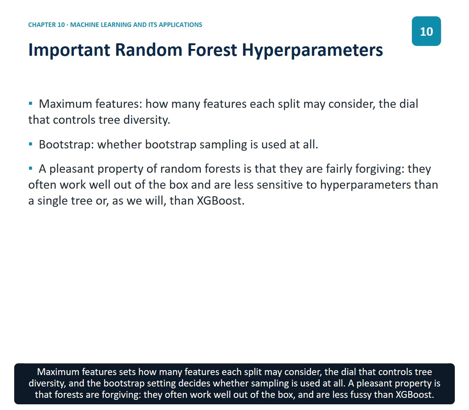Maximum features sets how many features each split may consider, the dial that controls tree diversity, and the bootstrap setting decides whether sampling is used at all. A pleasant property is that forests are forgiving. They often work well out of the box and are less fussy than XGBoost.